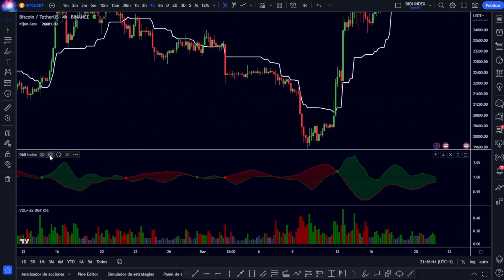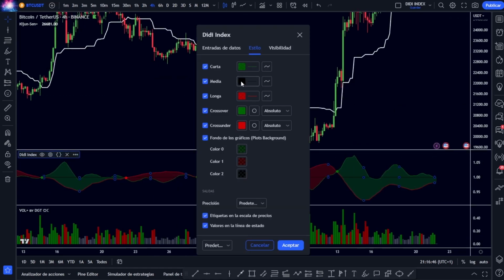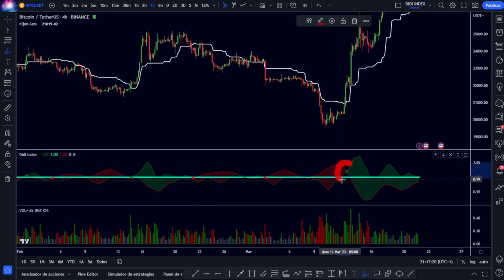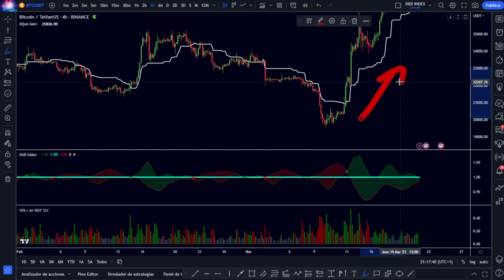Another tip that I also give you is that in your DD index indicator you put a more striking color of the average, and also especially that you put it as thick as possible, basically because if you look, when the signals are quite far away from that average, there is a greater probability that the signal is optimal.